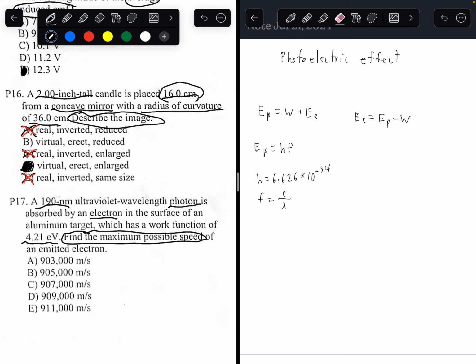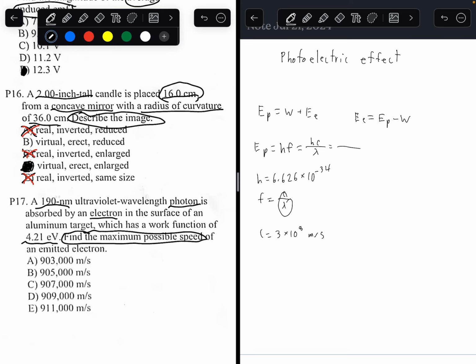So, plugging this value into F, what would you get? You're going to get Planck's constant times speed of light divided by the wavelength. That's the energy of the photon. And we know all that. We know Planck's constant. We know the speed of light. Speed of light is given to you in the formula sheet, 3 times 10 to the power of 8 meters per second. And we're given the wavelength in the problem, 190 nanometers.